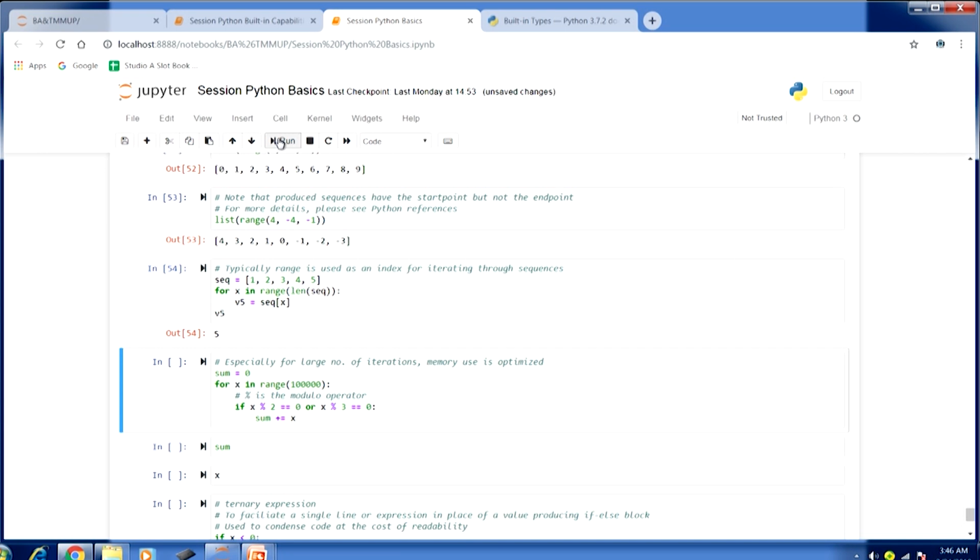So I am using the iterator that I have created as an index, so that on any other sequence I can use that index and work on it for whatever computations, assignments, and manipulation I might require. In this fashion, typically range is used as an index.